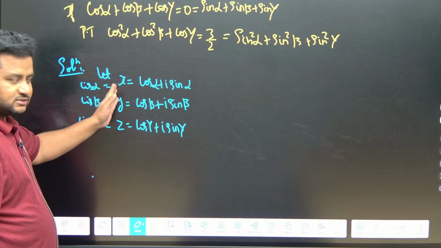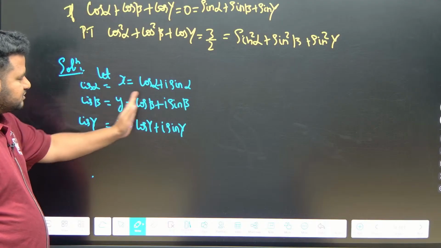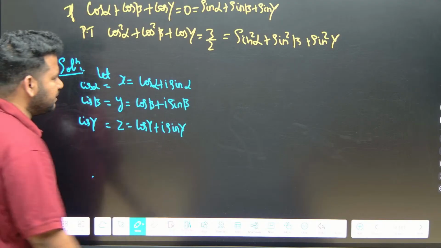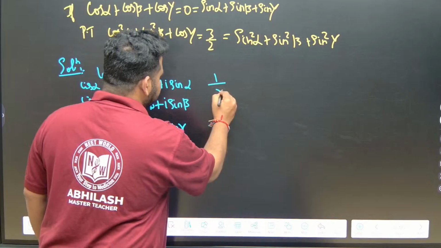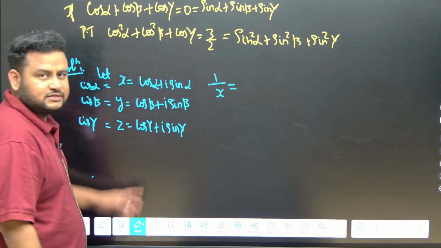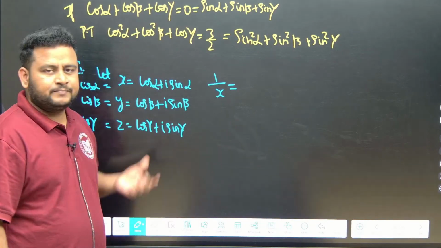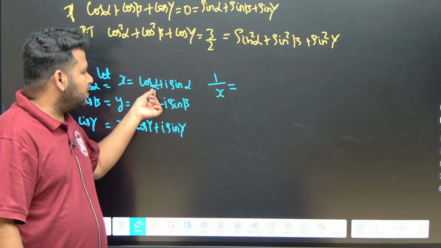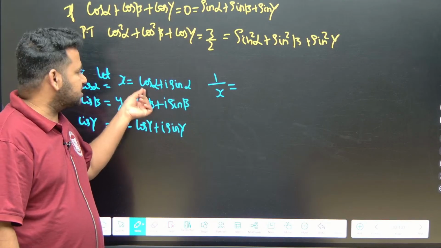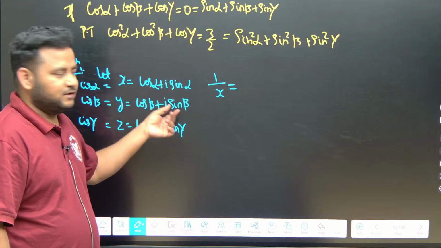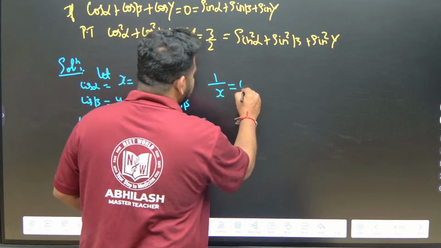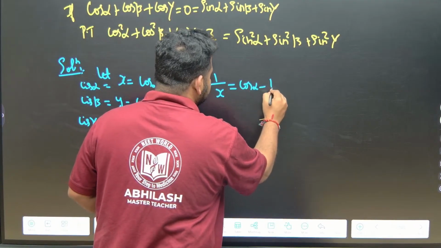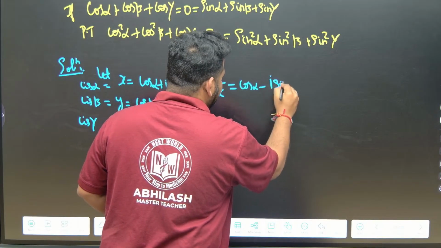That is what? Not x is equal to y is equal to z: x is equal to this one, y is equal to this one, and z is equal to this one. Similarly, if I take the reciprocal, 1 by x will become what, friends? By the knowledge of trigonometry, if I take 1 by x, it will become cos alpha minus I sin alpha.